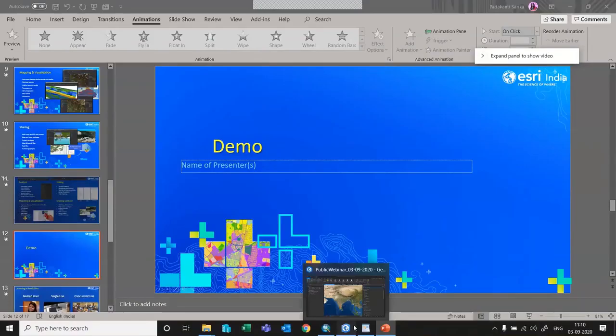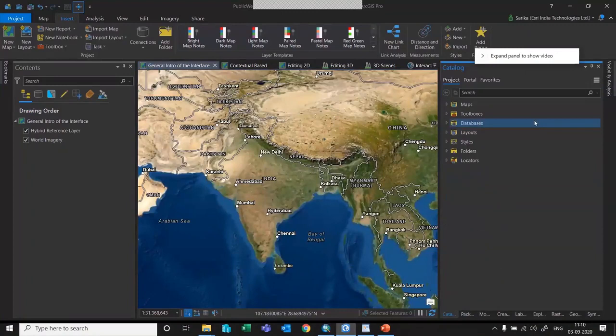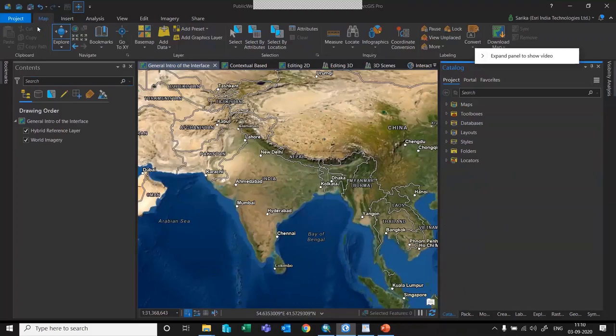Let me quickly open the ArcGIS Pro interface. So if you see the interface, this is the new ribbon-based and contextual interface. So on the top, whatever you're seeing on the top is a ribbon-based interface. You must have worked on the Microsoft application. So similar to that, we have configured the ArcGIS Pro, where user can start exploring the tools just by clicking on a tab.